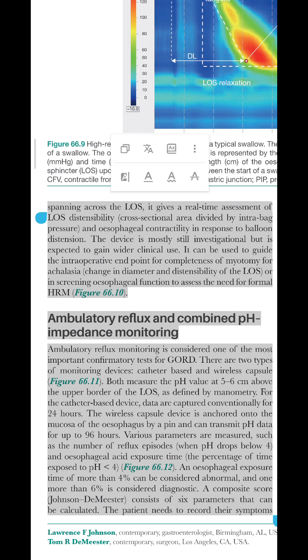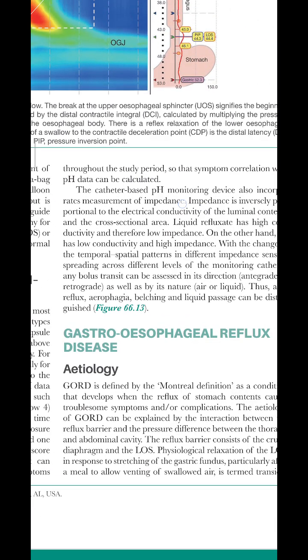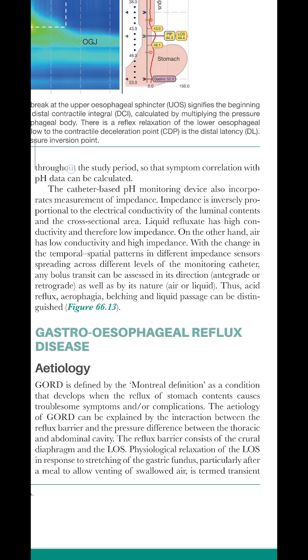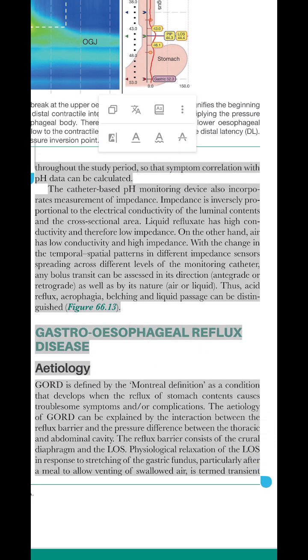A composite score, the Johnson-DeMeester score, consists of 6 parameters that can be calculated. The patient needs to record their symptoms throughout the study period, so that symptom correlation with pH data can be calculated. The catheter-based pH monitoring device also incorporates measurement of impedance. Impedance is inversely proportional to the electrical conductivity of the luminal contents in the cross-sectional area.